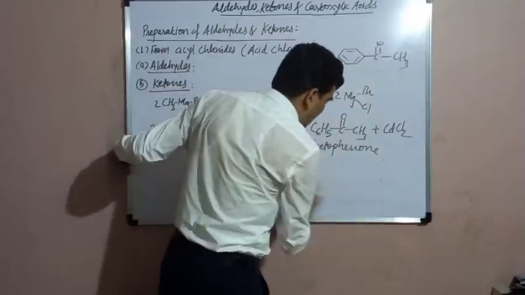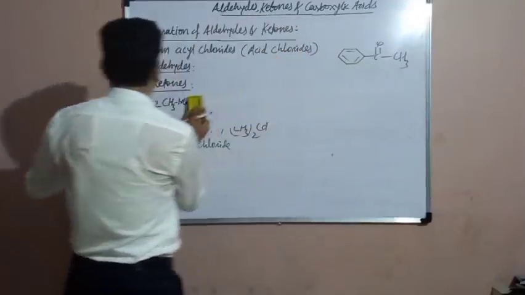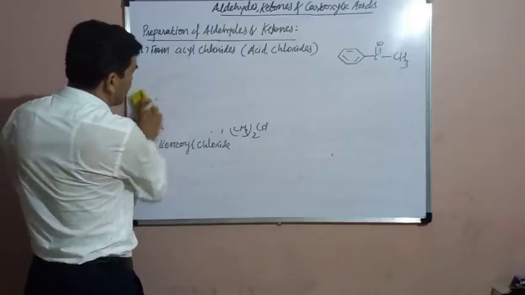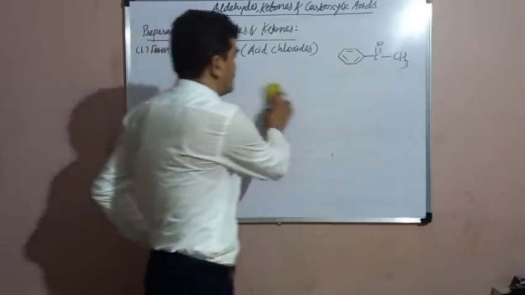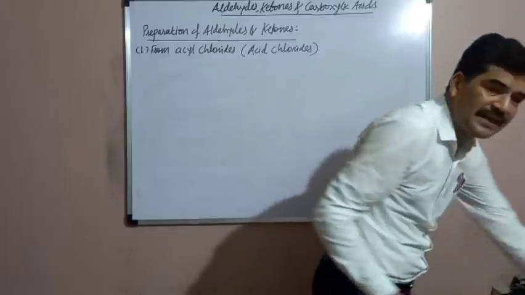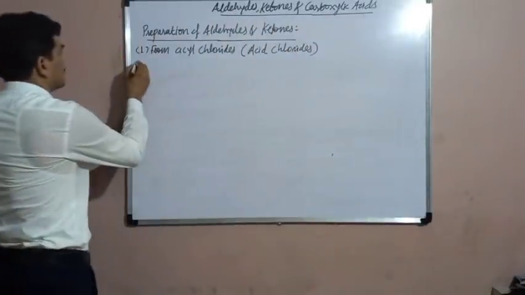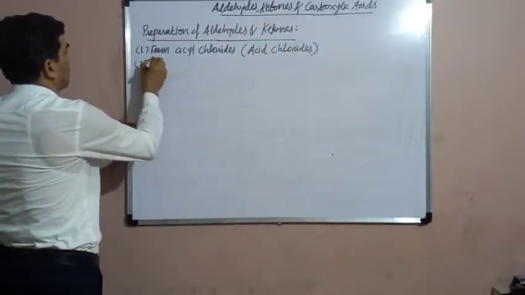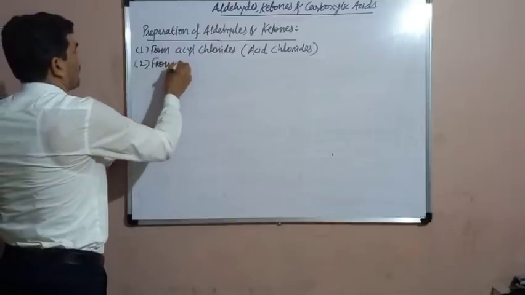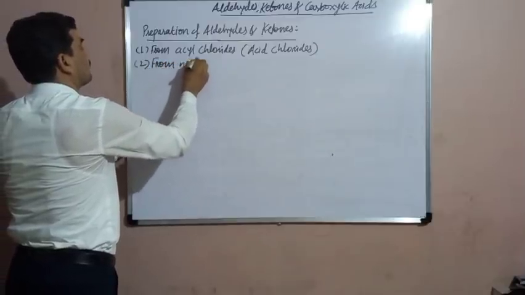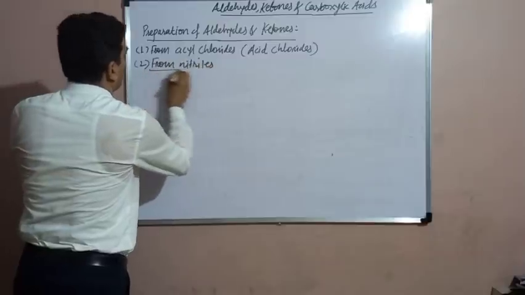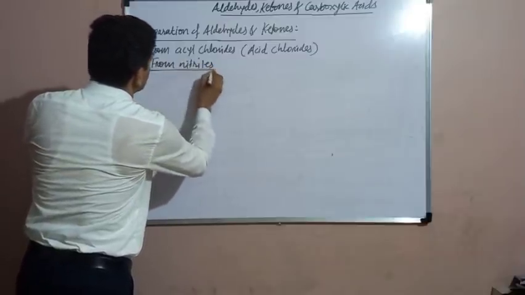Now, the second method for the preparation of aldehydes and ketones is from nitriles, that is, from the cyanides. Nitriles means cyanides.